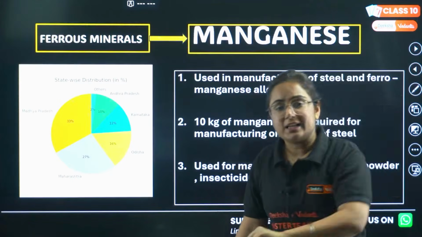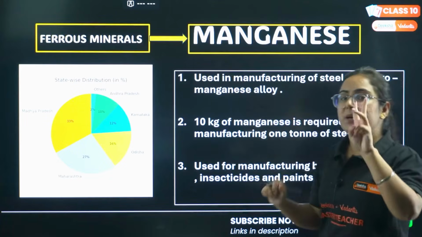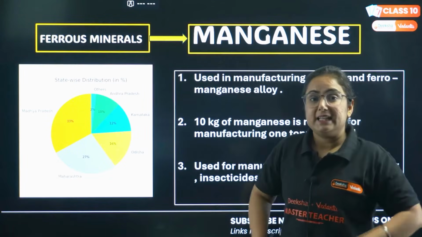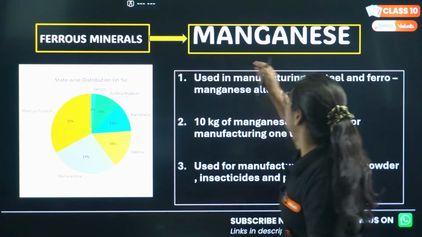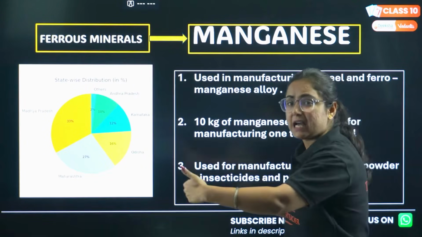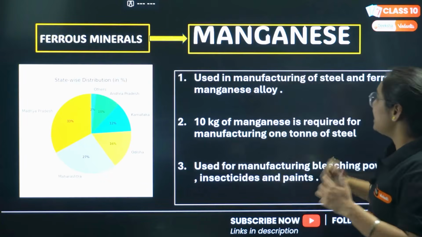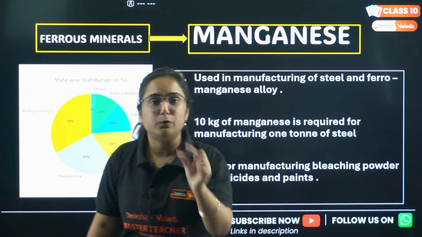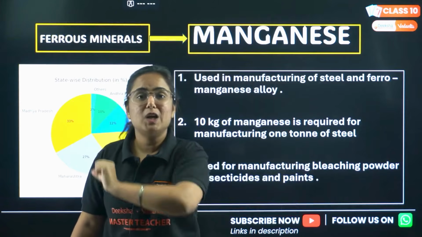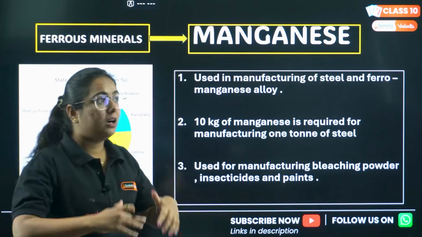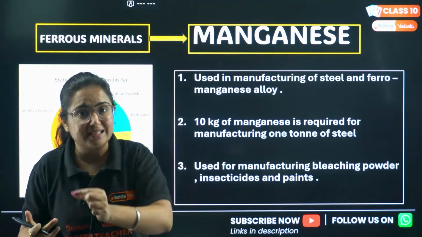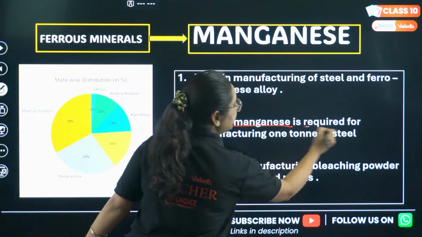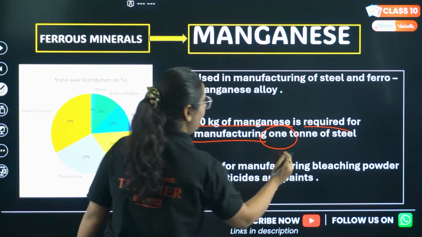Let us move to the next one in ferrous mineral, and the second one is manganese. So we have completed iron, the next one is manganese. Basically manganese is very useful mineral for the making of steel because it enhances the strength of the steel when manganese is added. 10 kg of manganese is required for the manufacturing of 1 ton of steel.